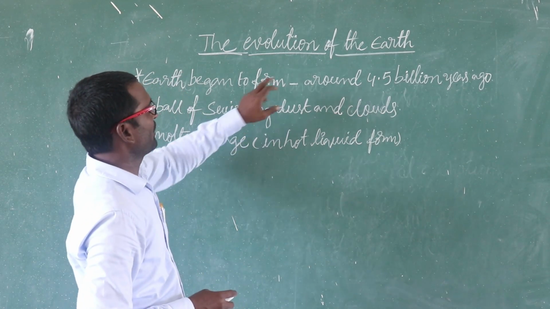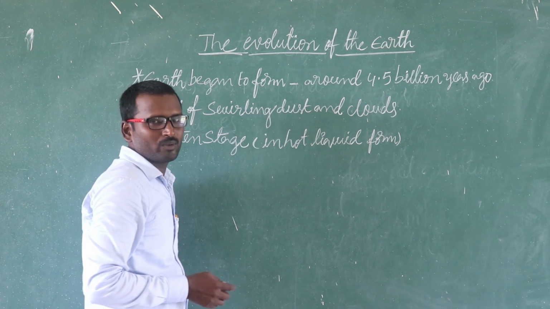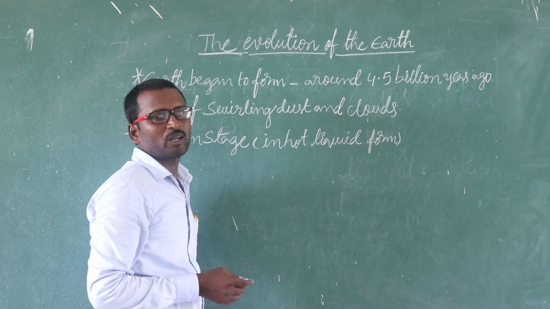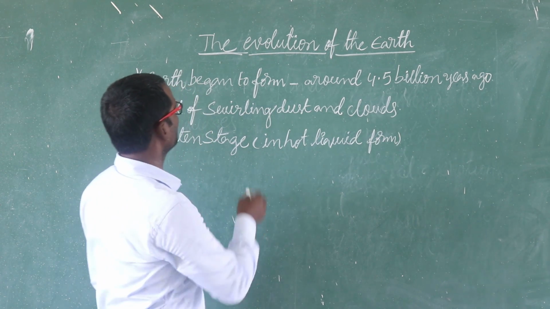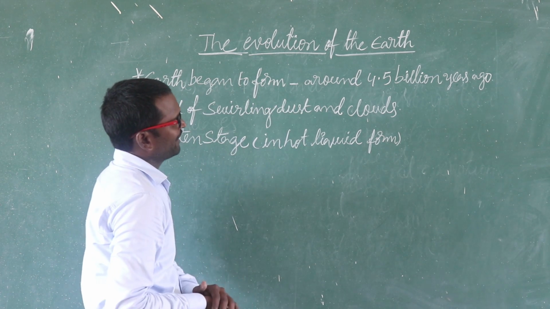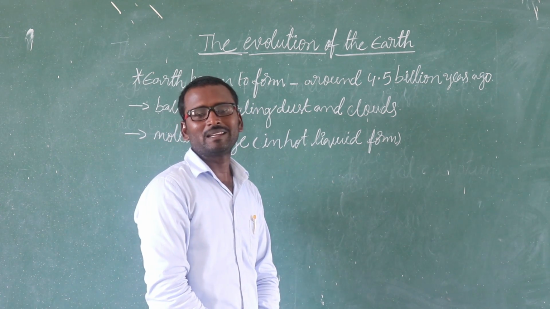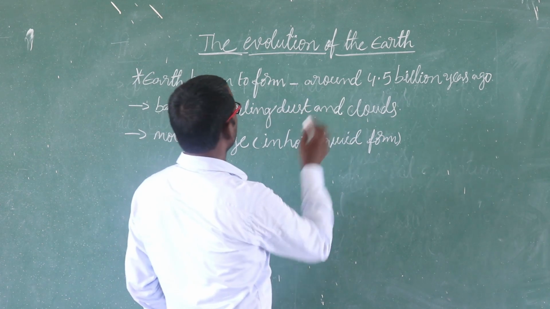Students, the evolution of the earth. The evolution of the earth means here how the earth was formed from the beginning position to the present position. For example, here you see the evolution of the earth. Earth began to form around 4.5 billion years ago.